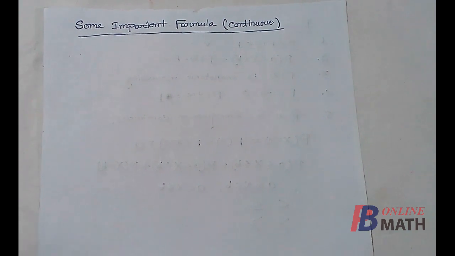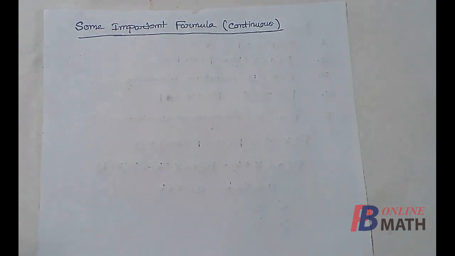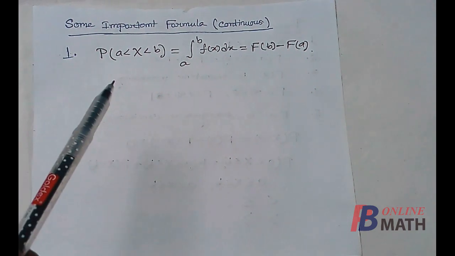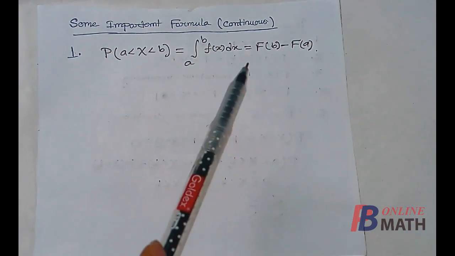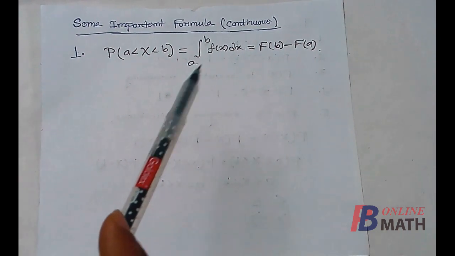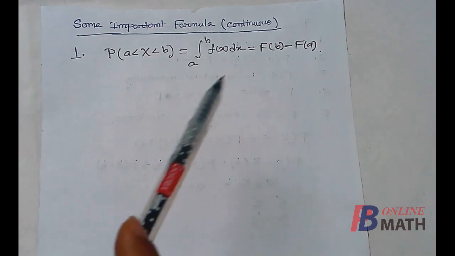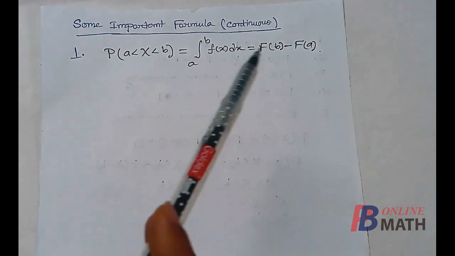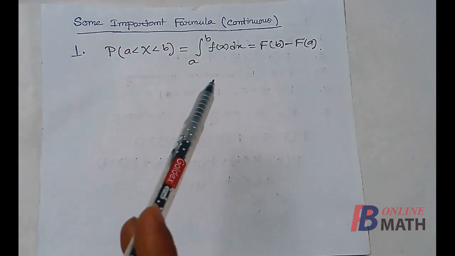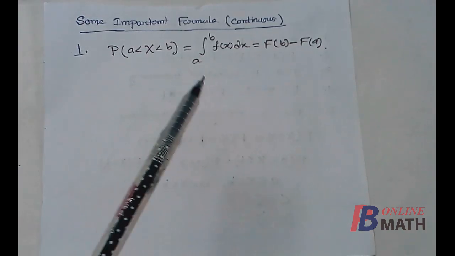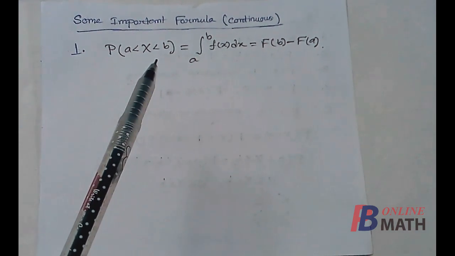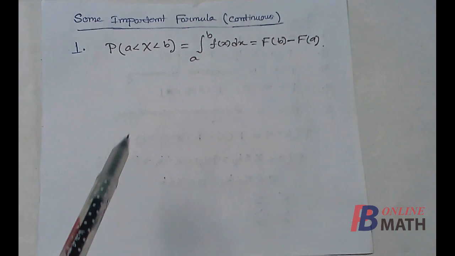Next, we consider some important formula that will be useful in solving the problems. We consider this formula, probability of this event. We know that this is equal to F b minus F a, but F b minus F a can be written as integration of f x from a to b, where f x is the PDF and capital F x is the distribution function. So this is very useful result. And we know that in continuous distribution, less than and less equal to have the same meanings. So we can put less equal to here, the result will be same.